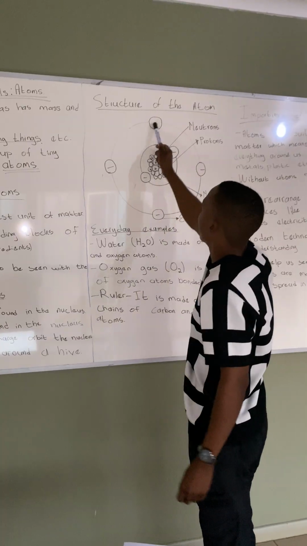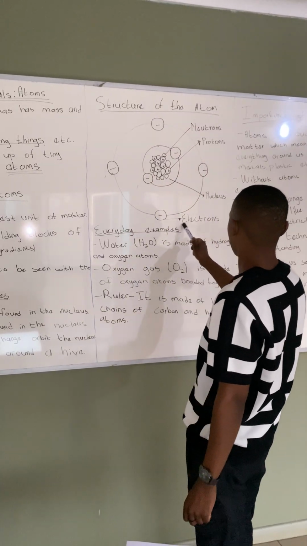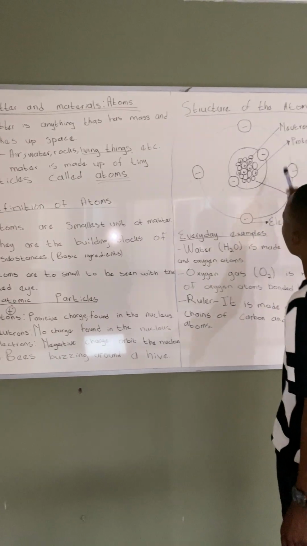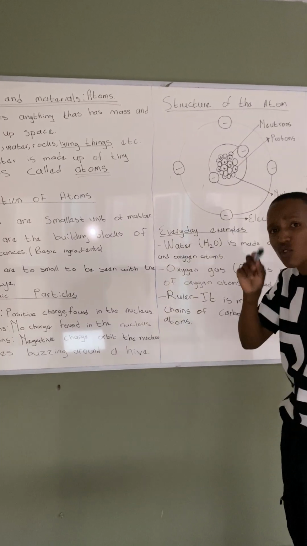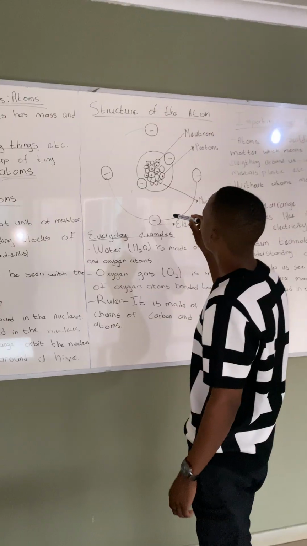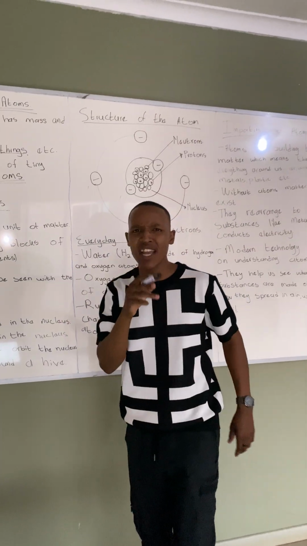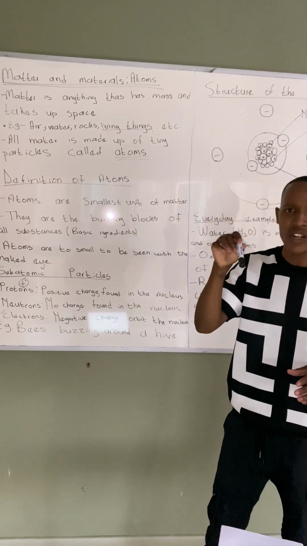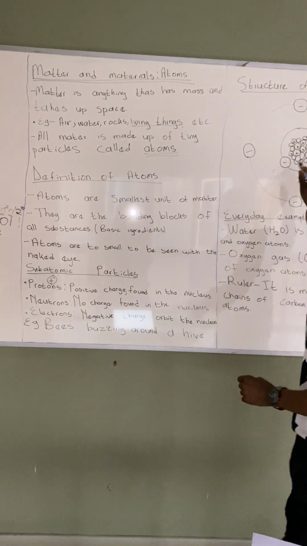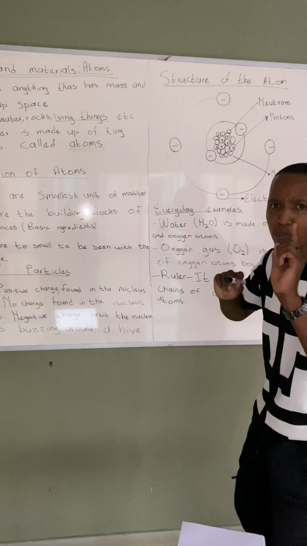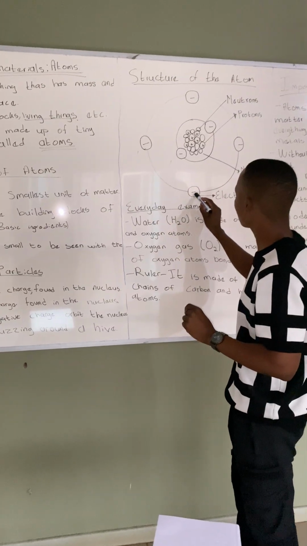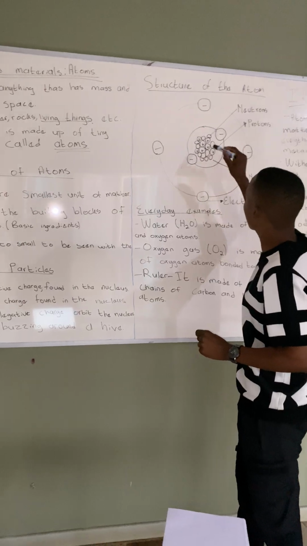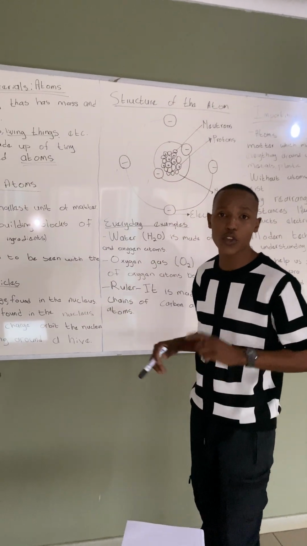And then these ones are the electrons. As you can see, electrons have what? The negative sign. And the electrons move around the nucleus. You can think of them like bees buzzing around a hive. They are bees moving around the nucleus, the electrons. An important thing: electrons are the only ones that move. Protons and neutrons do not move.